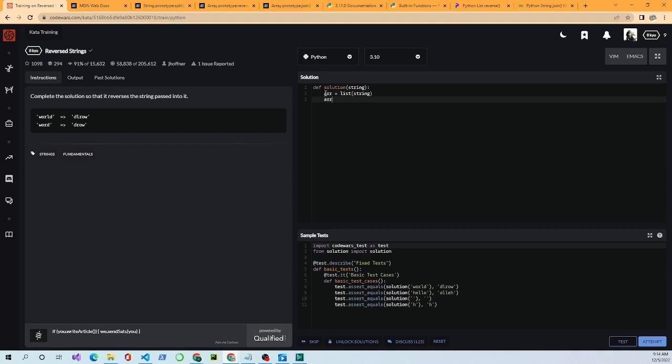Okay, then we will use the built-in reverse function, and this will reverse the array, the order. Okay, then what we want to do is return this empty separator dot join. This is a built-in function. Okay, and we will pass array into it. Okay, and if I did this right, this should answer the problem in Python.